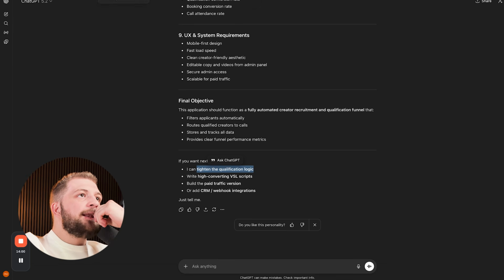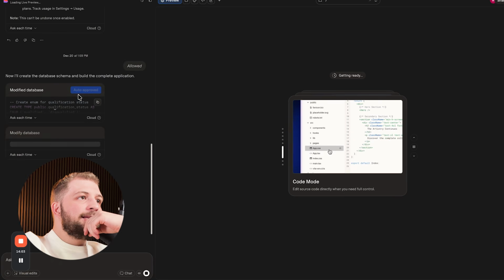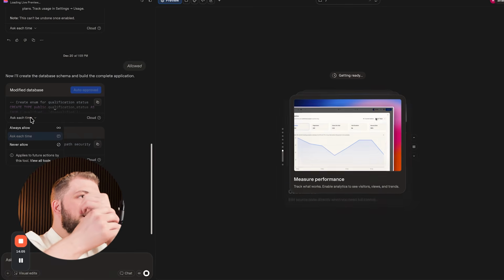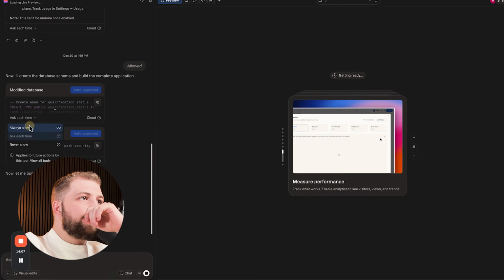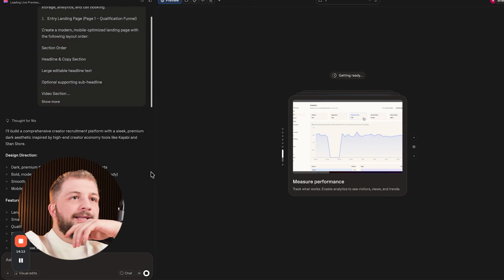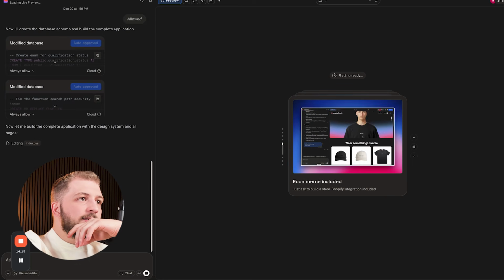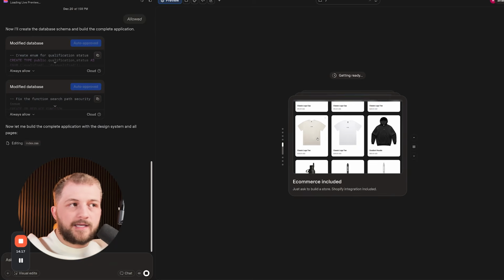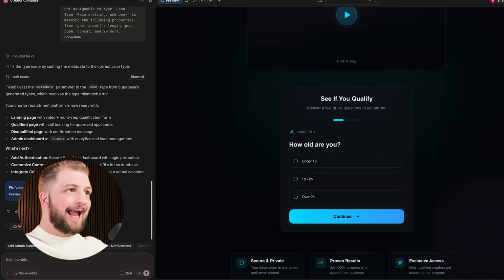So let's go ahead. We're going to sit on Lovable, and anytime it needs us to approve anything, we will just go ahead and approve it. And then I'm going to click always allow, so it can just do what it needs to do. Then in the meantime, I'll get this paused, and we will pick it back up once this thing is actually built. Okay. Here we go.